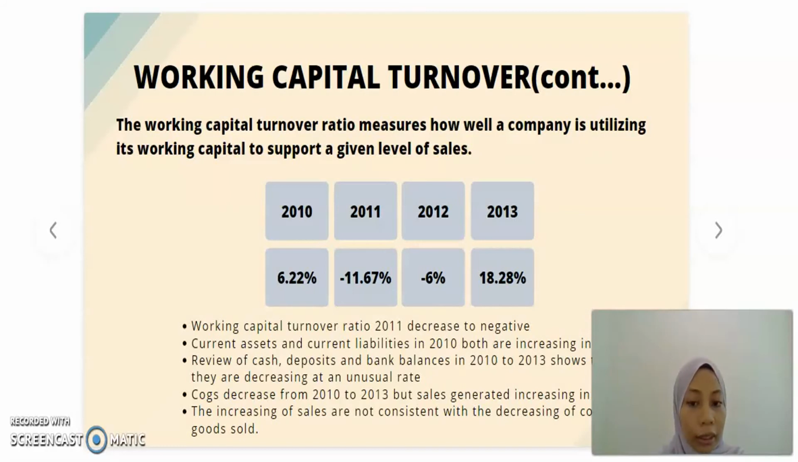COGS decreased from 2010 until 2013, but sales generated increased in 2012. The increase of sales is not consistent with the decrease of cost of goods sold. So this can indicate that in 2011 fraud might have occurred.